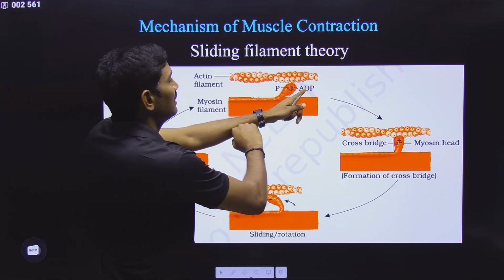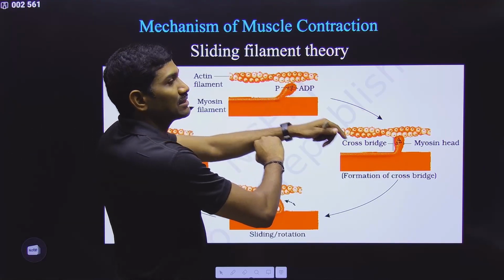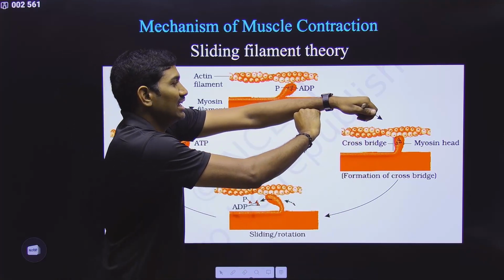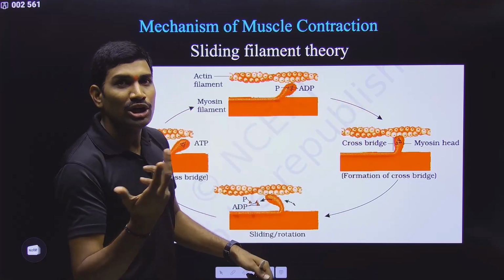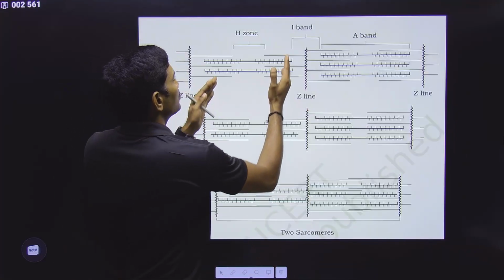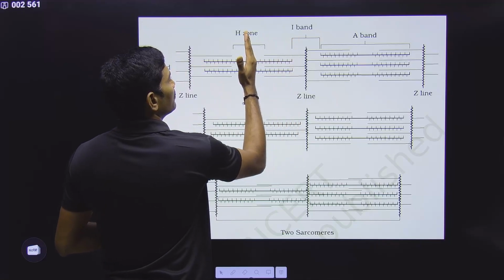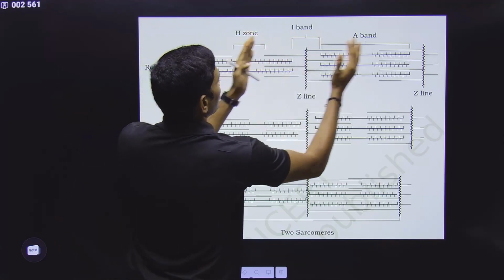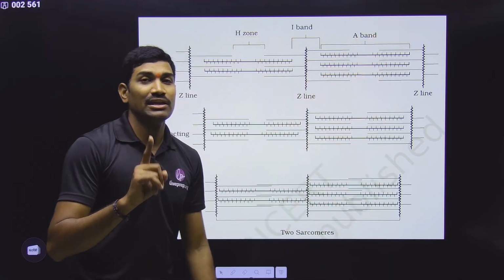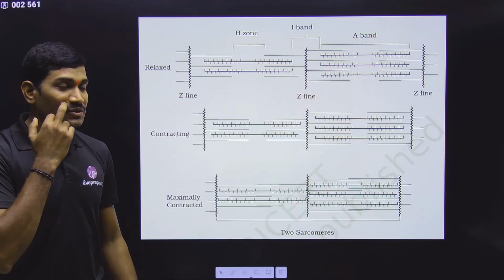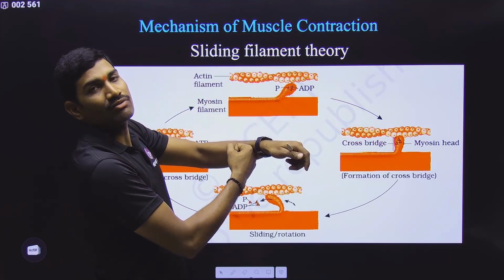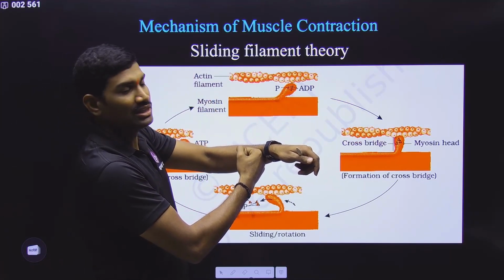And then what happens? Along with this ADP plus Pi, some energy is released, right? Using that energy, it will pull. Pulling is towards which direction? This pulling is towards the center. So these two are pulled in these directions. Observe it very carefully. This is the mistake done by many students. So in this way, it is pulling it to the center of the H zone. It is pulling in this direction.